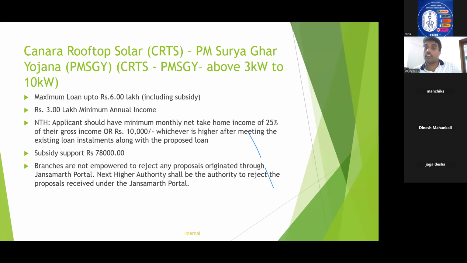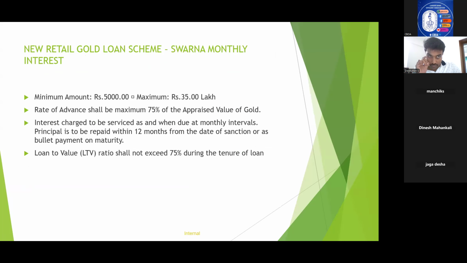Canara rooftop solar will come back a little later. And another thing is the new retail loan, gold loans, I mean, scheme which was introduced last year. It is Swarna monthly interest. The minimum amount is 5,000, maximum is 35 lakhs. Maximum 75 percentage of appraised gold value we can give. Interest charge to be serviced as and when due at monthly intervals, and LTV to be maintained at 75 percentage. Very easy product, not much of complications here.